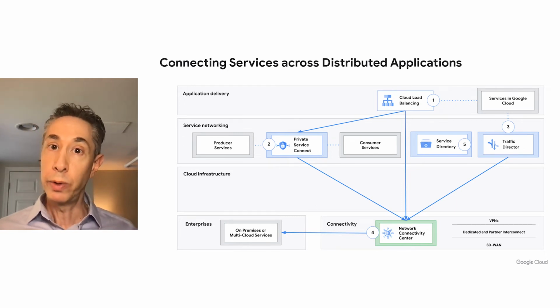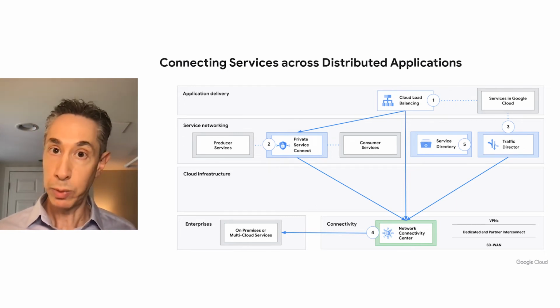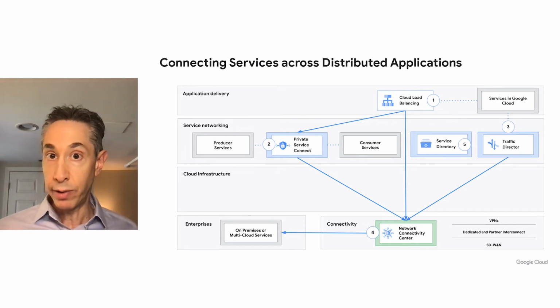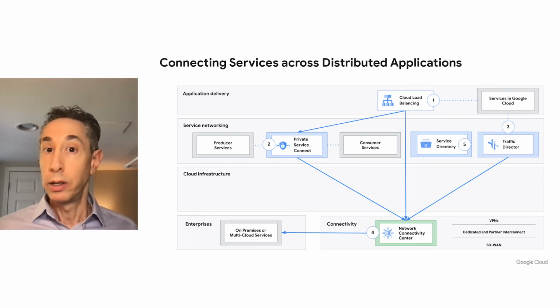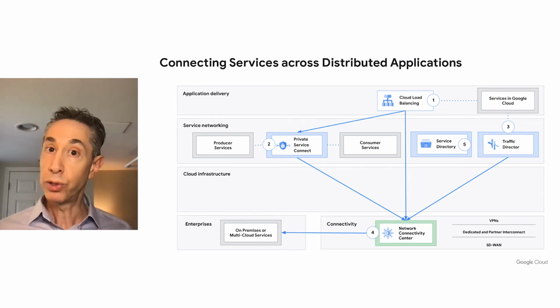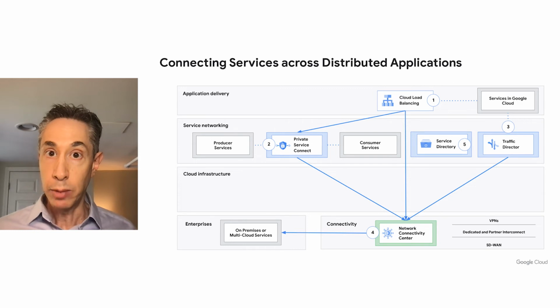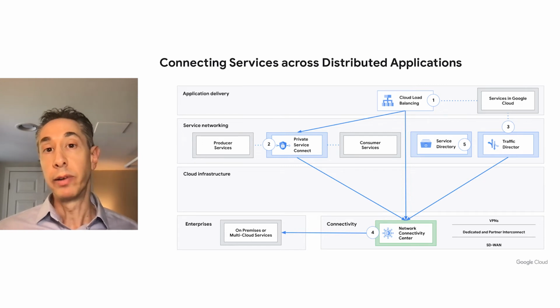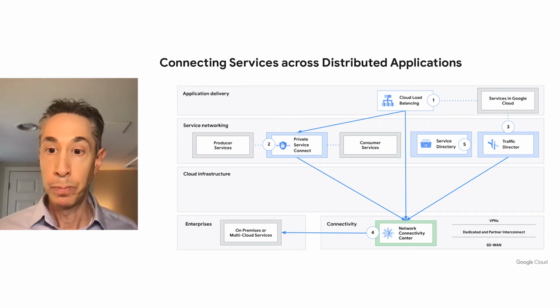But if you have unique capabilities for your specific workload that you want to create custom traffic routing capabilities for, you can create individual Envoy sidecar proxies and manage them through Traffic Director. In this way, you can create a full service mesh architecture and combine both the best of breed capabilities of our cloud load balancers with the capabilities of a sidecar with Envoy.